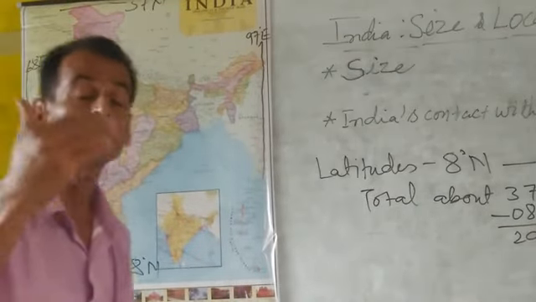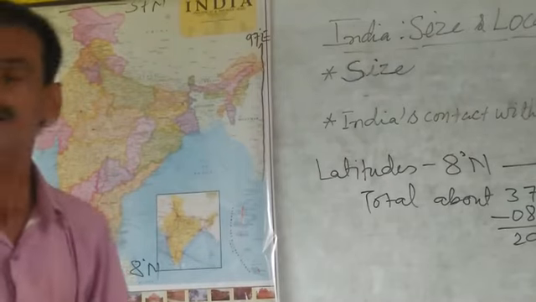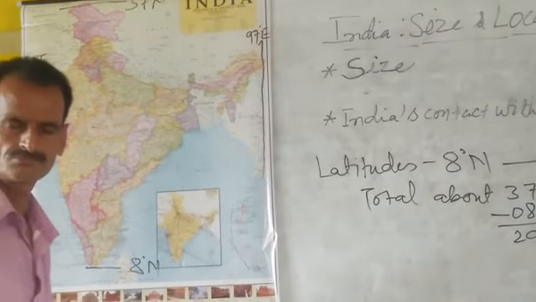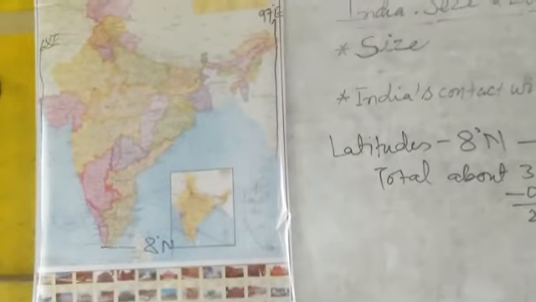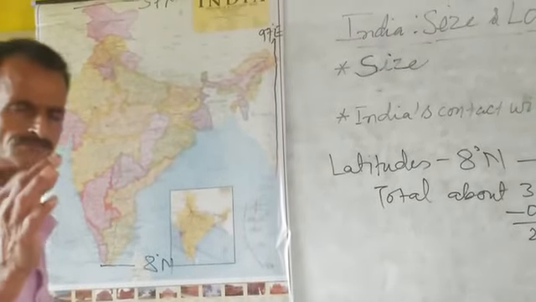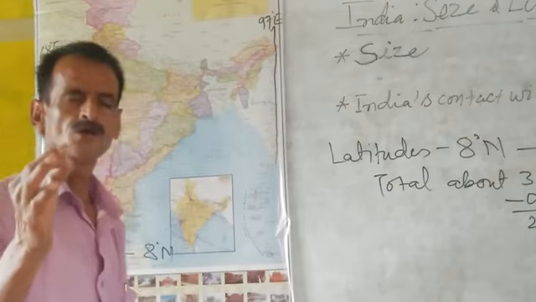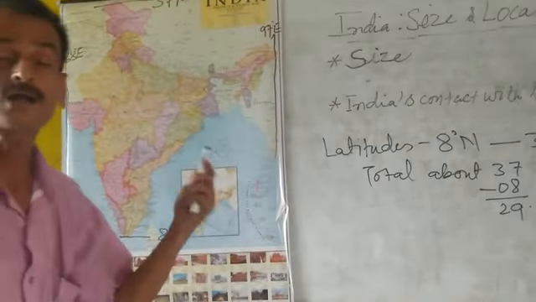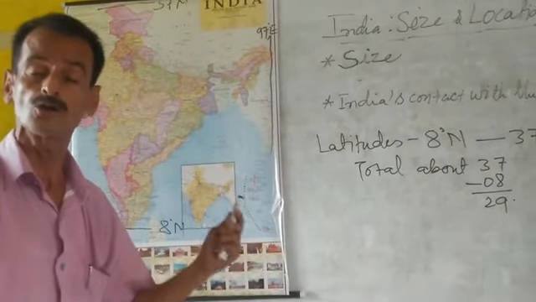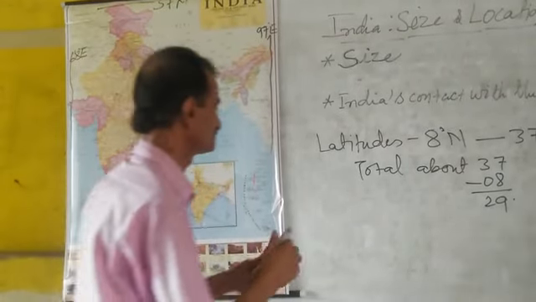It means India is in the eastern hemisphere, and these longitudes give you the width of India. What are the total longitudinal degrees in India?